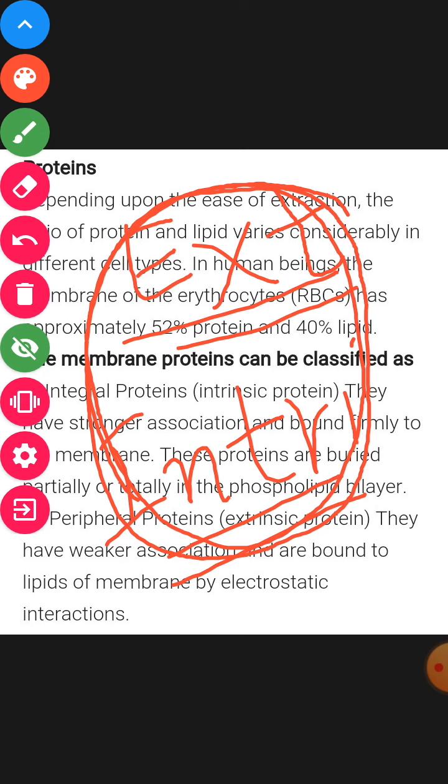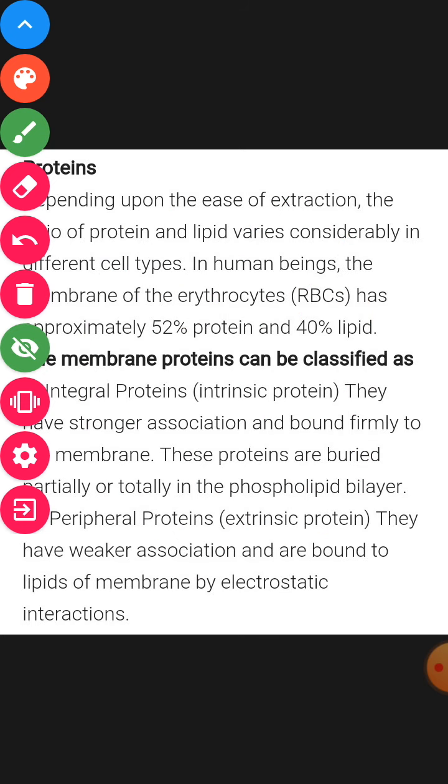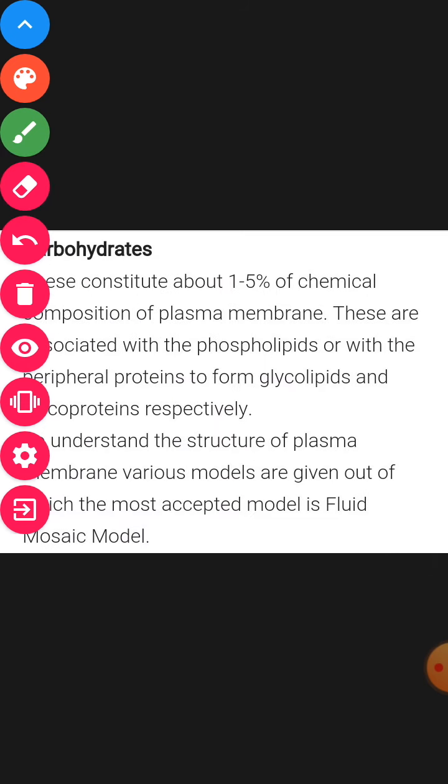You are studying the chemical components of the plasma membrane.